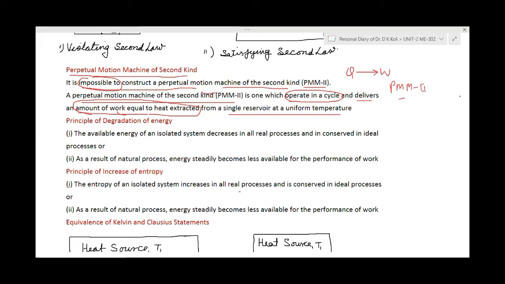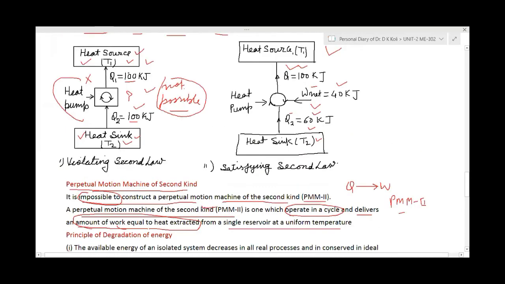Yes sir. Please repeat, I did not understand a little. Perpetual motion machine of the second kind means the machine which is operating in a cycle. Take this example. Suppose this is our PMM2. I am going to write here PMM2.